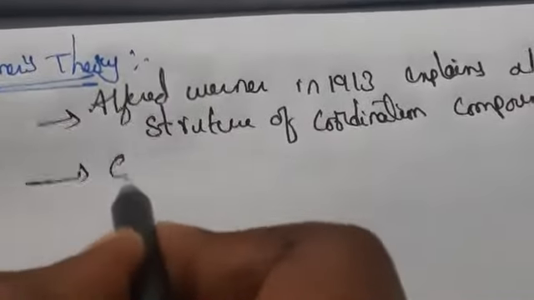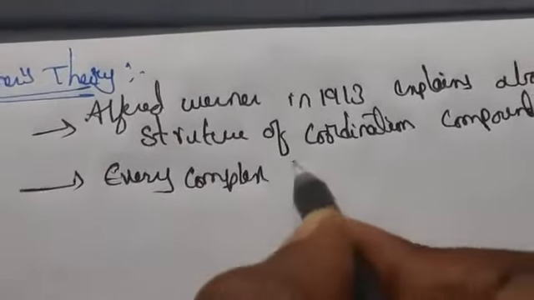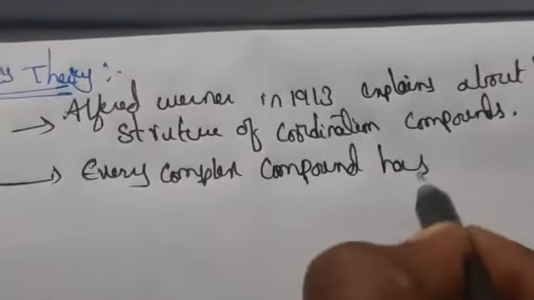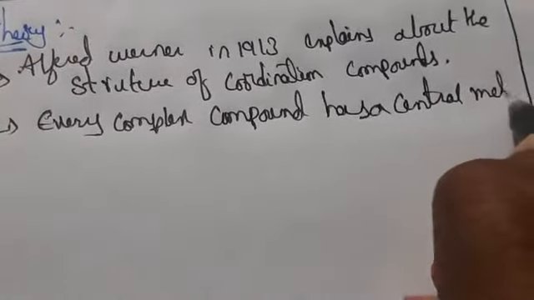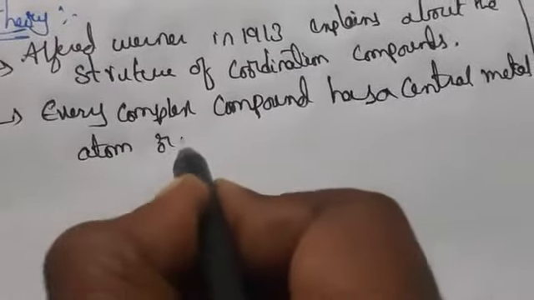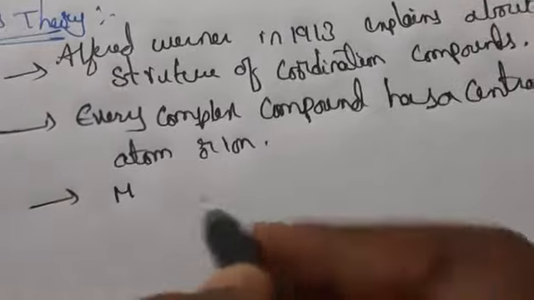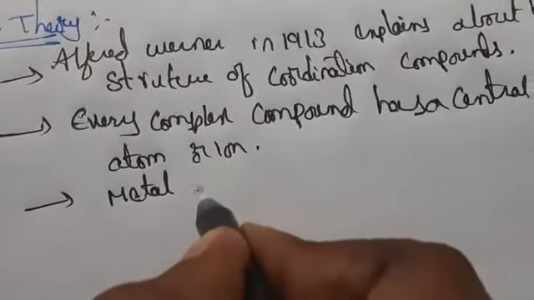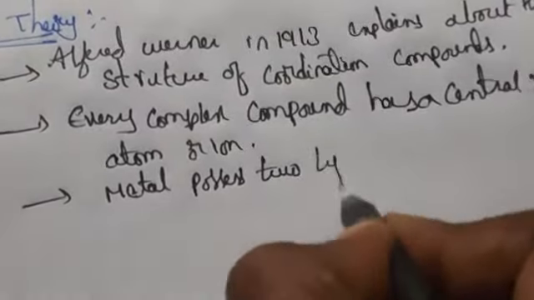What he says is that every complex compound has a central metal atom or ion. This central metal atom has two types of valencies. This metal possesses two types of valencies.